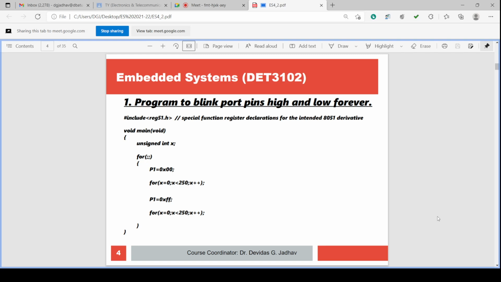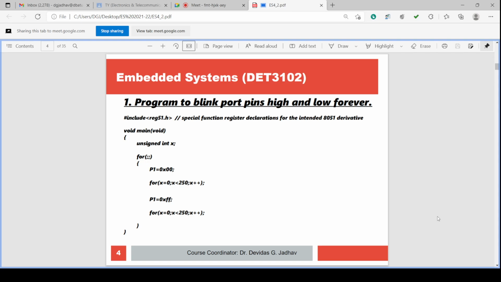Okay. So the program is to blink port pins high and low. The last word is forever. What do you mean by forever? Forever means when we start the program, it continues till infinite time, continuously. Once the blinking of the port pin starts, this blinking will continue for a very long time, infinite time.